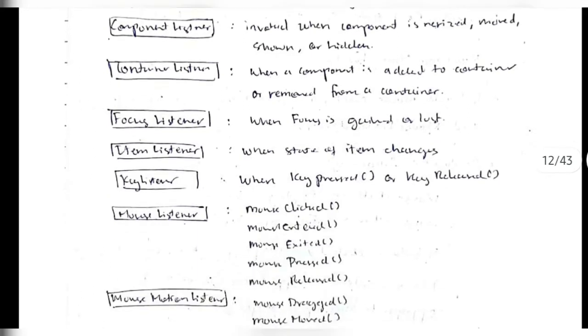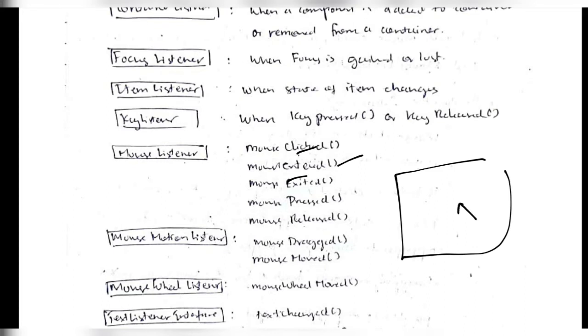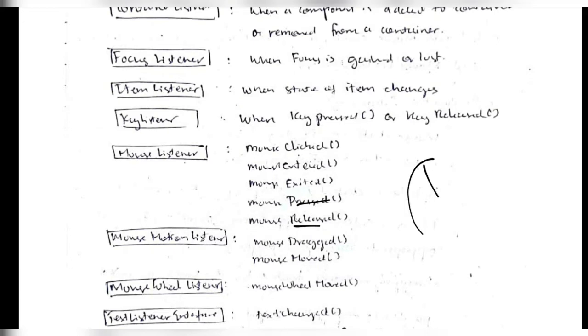Okay, so the things which it performs are, for example, for key listener it will be key pressed or key released. For mouse listener it will be mouse clicked, mouse entered, or exited from any web page. Here, see, if the mouse cursor is in the web page it will be mouse entered, and if it leaves the web page it will be mouse exited. Okay, in the same way we have mouse pressed and mouse released. If we click the left button of the mouse, it will be mouse pressed, or else it will be mouse released.